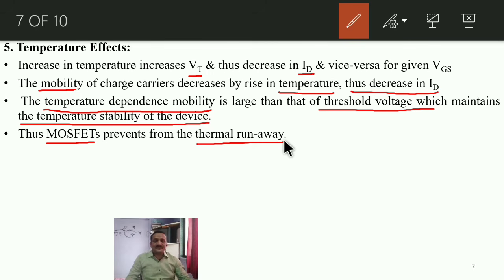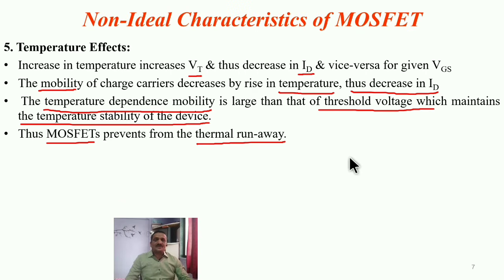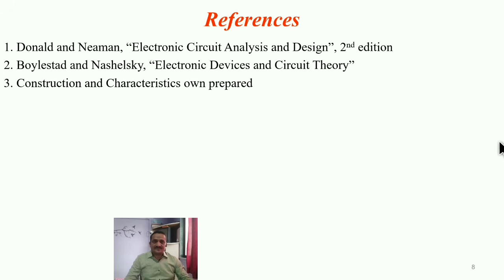When we compared the BJT and FET families, we also discussed the temperature effect: thermal runaway does not occur in a MOSFET, but it occurs in a BJT. As the BJT is bipolar, the minority charge carriers are temperature dependent. Increasing temperature increases the number of minority charge carriers, and that's why the overall current through the transistor gets continuously increased, and in the end thermal runaway occurs in a BJT. But in a MOSFET, due to all these reasons, thermal runaway will not occur.